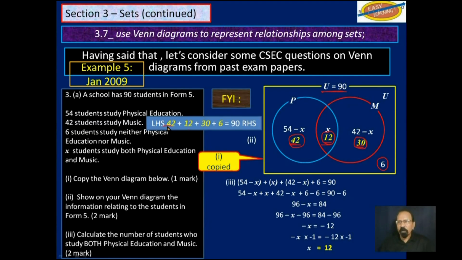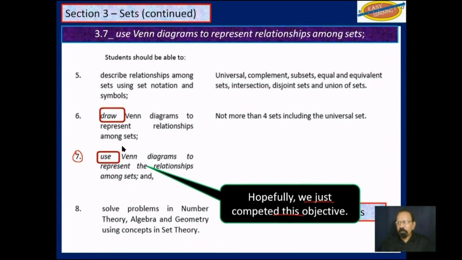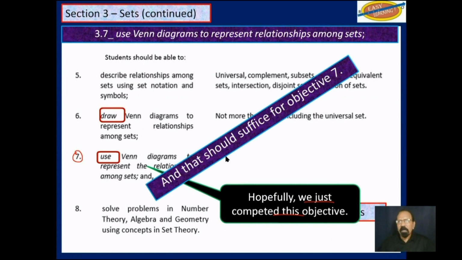So 42 plus 12 plus 30 plus 6, that's the left-hand side of our equation. It is equal to 90, which is the right-hand side of the equation. So we know that is correct. And that brings us to the end of this objective. Hopefully, we have completed that objective. Use Venn diagram, draw Venn diagram, and that should suffice for objective 7.